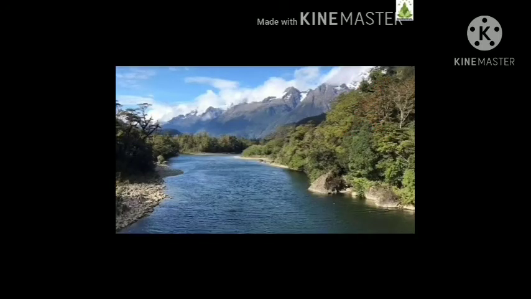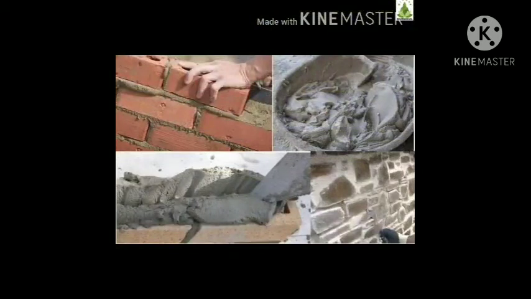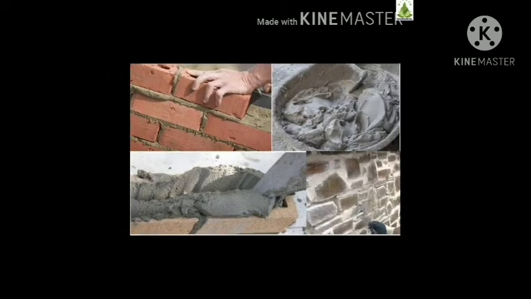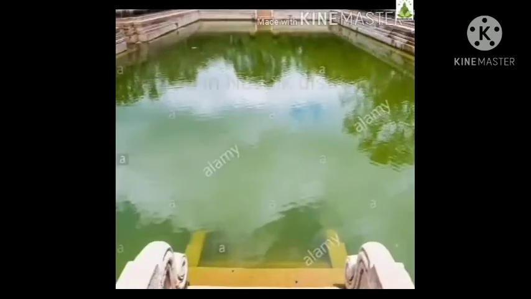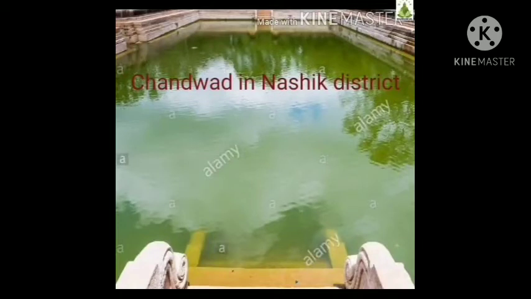These reservoirs were built using stone and mortar. Children, over here, mortar is a paste used to bind building blocks such as stone. An example of old reservoirs is the tank of Chandwad in Nashik district.